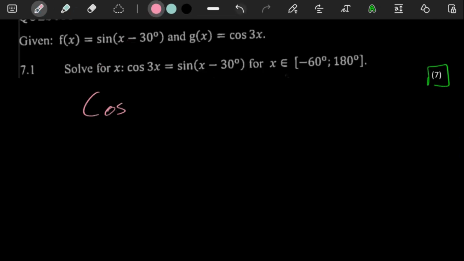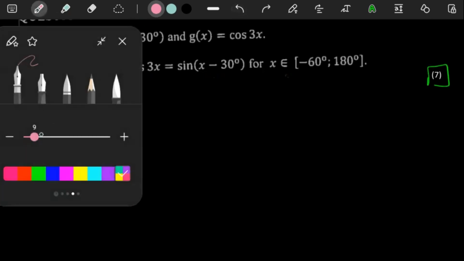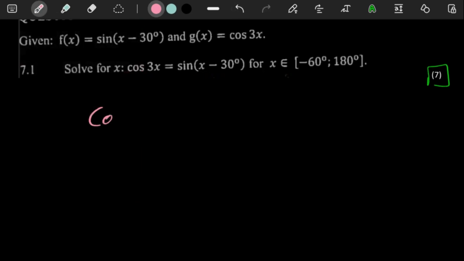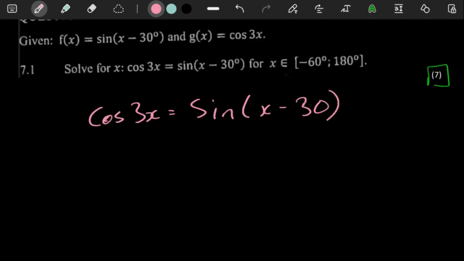Cos 3x equal to sine x minus 30. The one thing I always say is, if you're going to deal with something with a sine and a cos on two sides of the equation, and you want to solve for x, you usually want to change both of them into something that has cos. Change both of them to something that has cos.